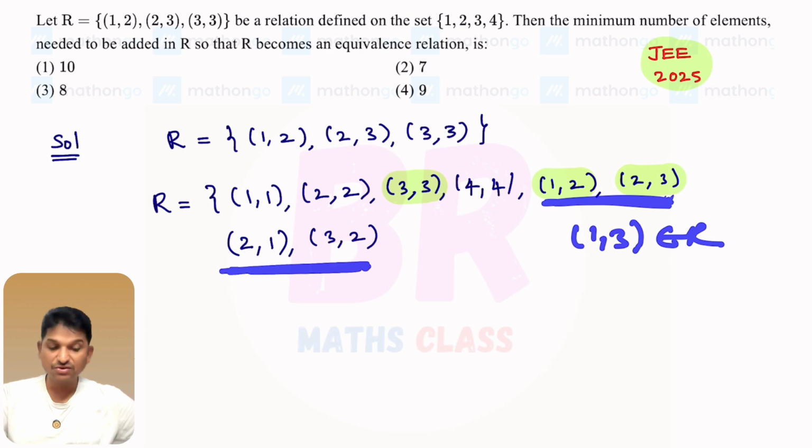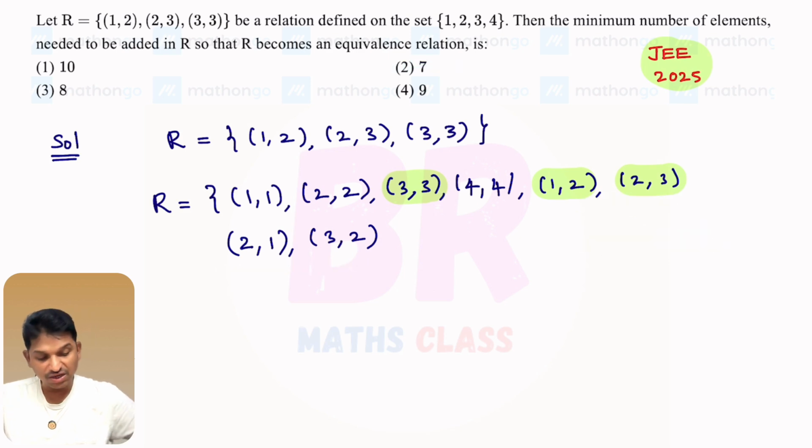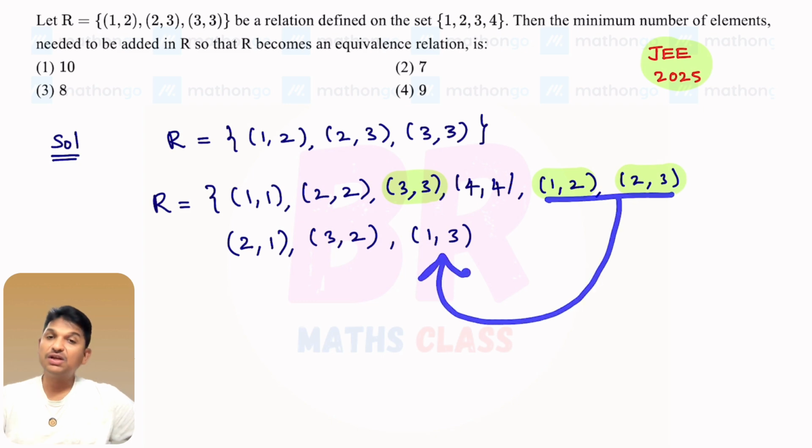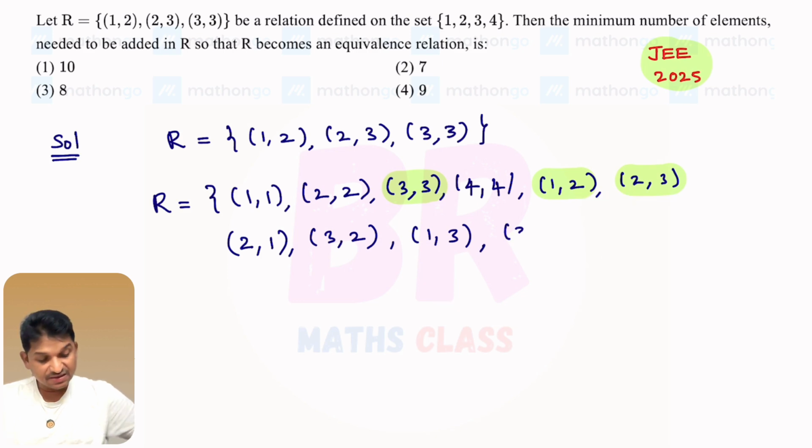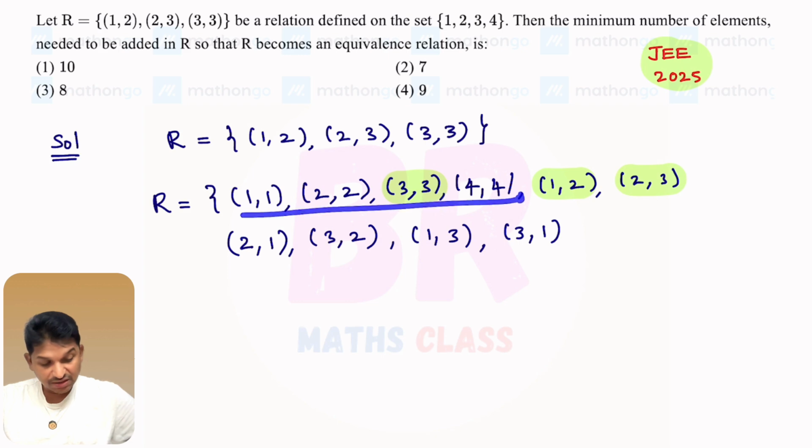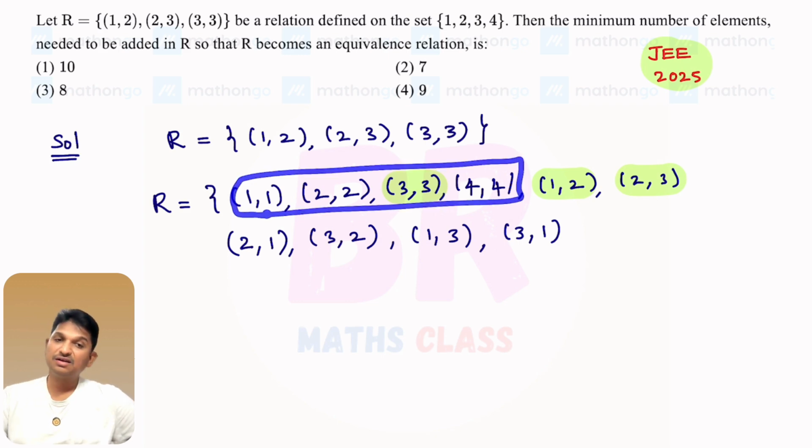So this is not transitive. So it is not an equivalence relation. So what I'll do, I'll add (1,3) also. For (1,2), (2,3), (1,3) you have written here. To make this relation symmetric, (3,1) also must exist here. Then only it is symmetric. Okay. So now you check whether these elements always satisfy the transitive condition.